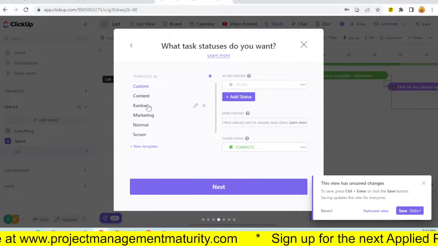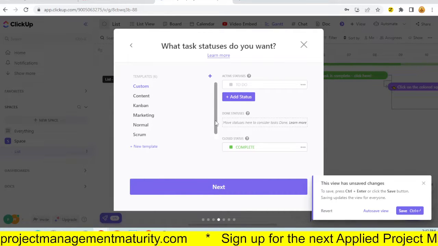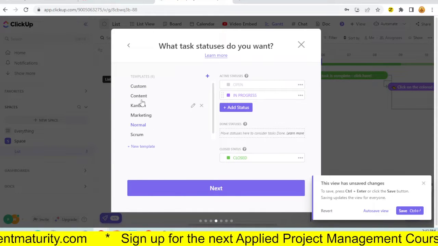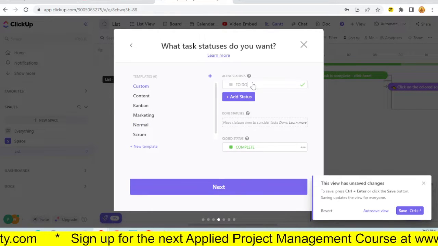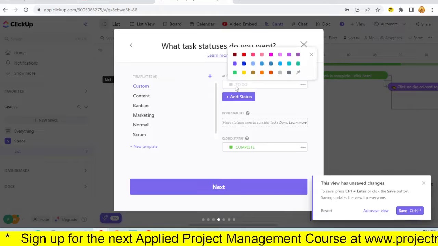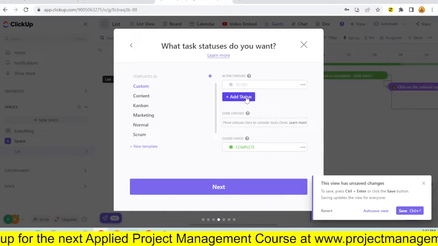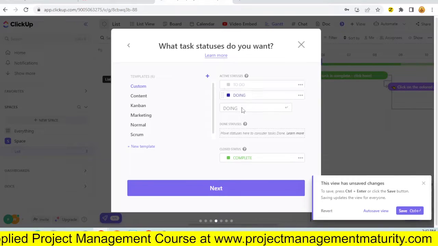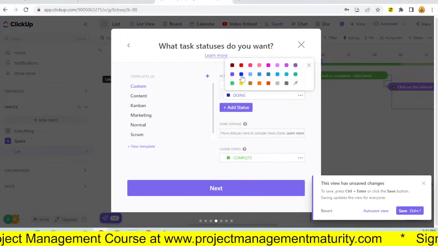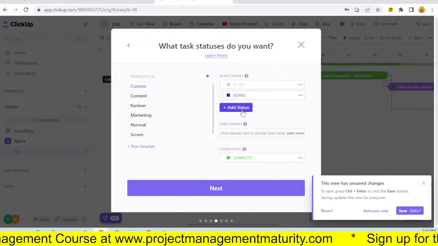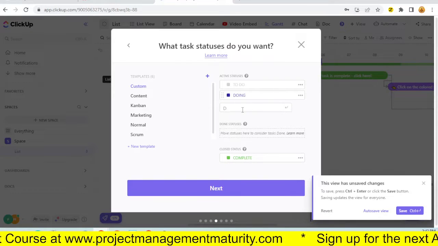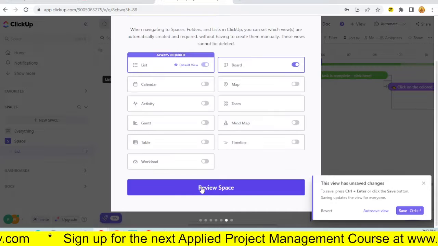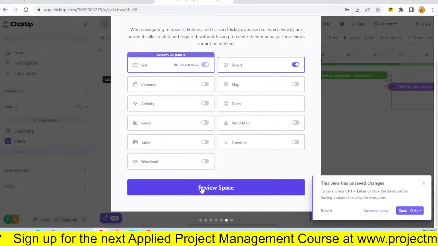So, custom content Kanban, normal, Scrum. What is normal? Huh. Okay. Active statuses. Okay, so it wants to use this to do, doing, and done, perhaps, kind of status for whatever I'm doing. Not as intuitive right off the bat.